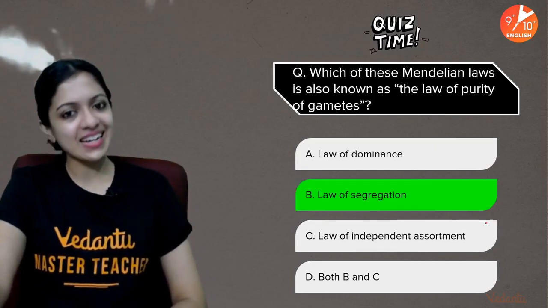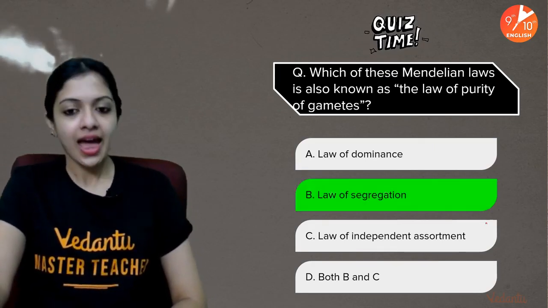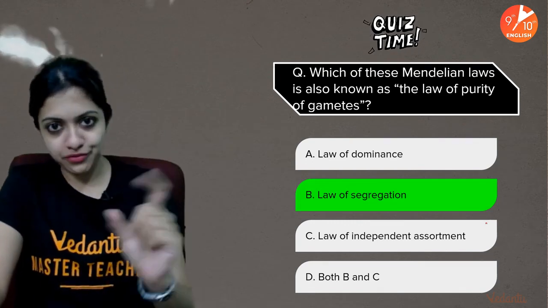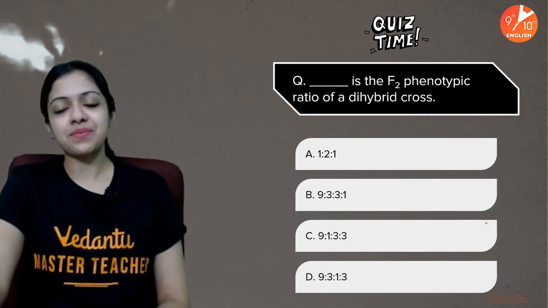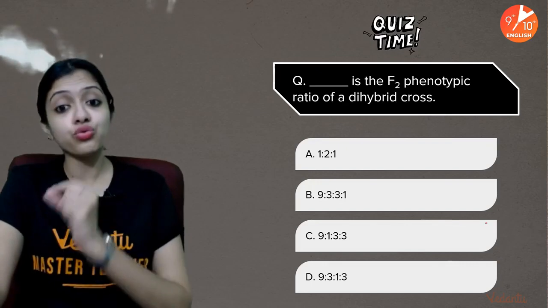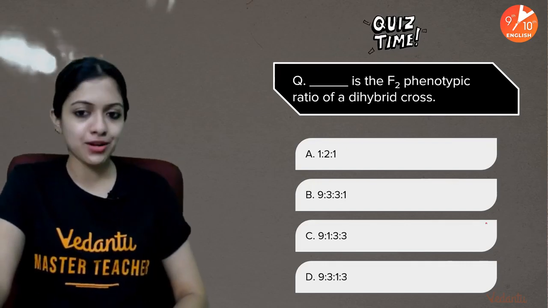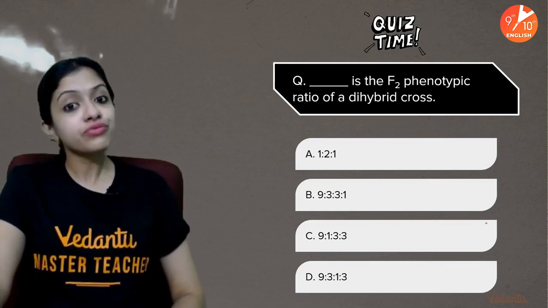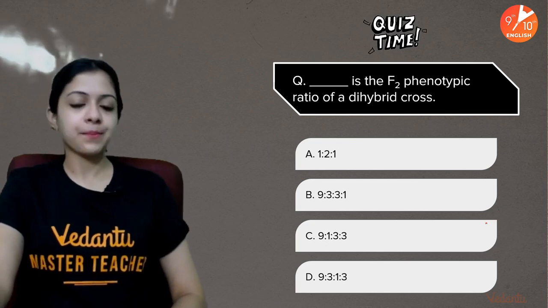And your time is up. The answer is law of segregation. We say that a gamete is pure for a particular trait. The next one, dash is the F2 phenotypic ratio of a dihybrid cross.